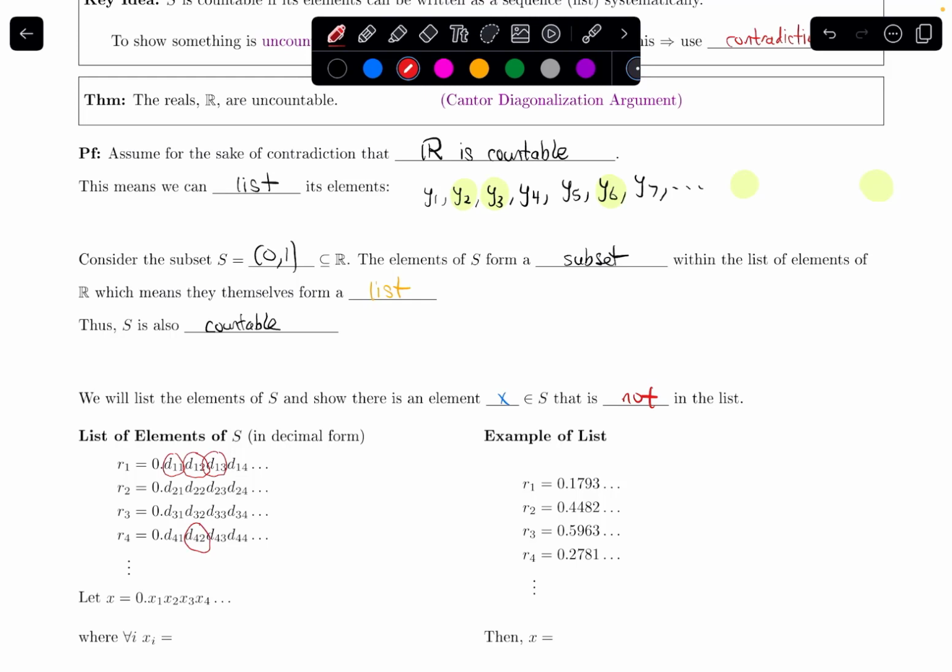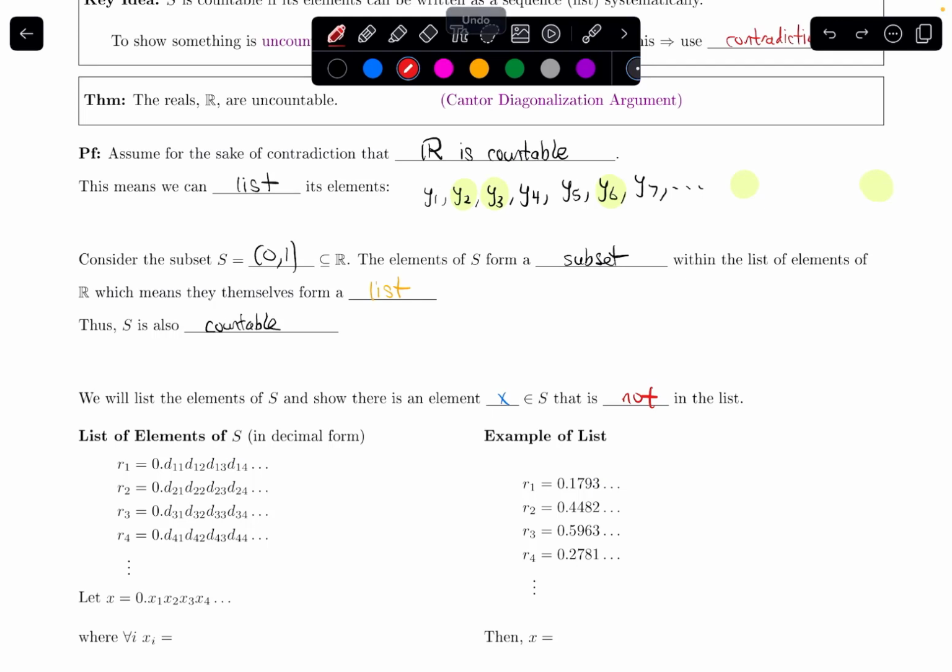Notice that there are 2 subscripts in each of these decimal digits. The first subscript indicates which real number it's coming from. So this first one indicates it's coming from the first real number. And the second subscript, like here's the 3 or the 4, indicates which digit it is within that number.